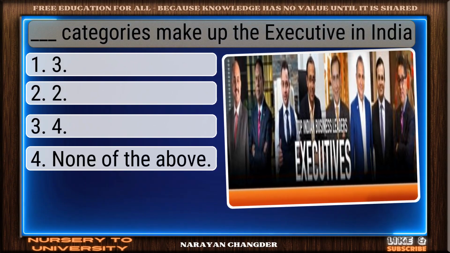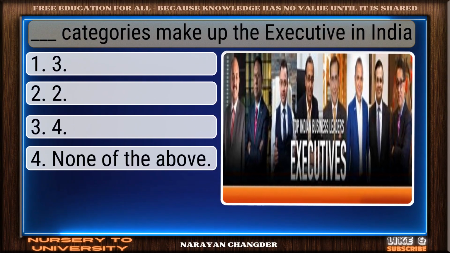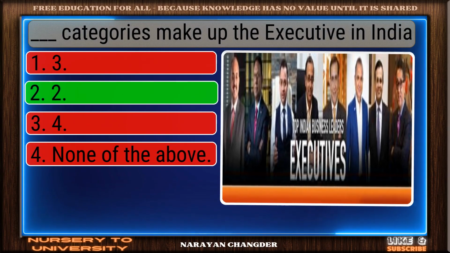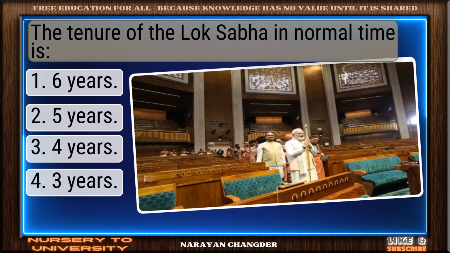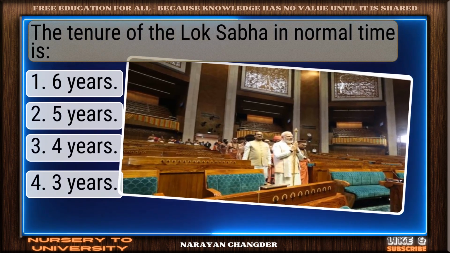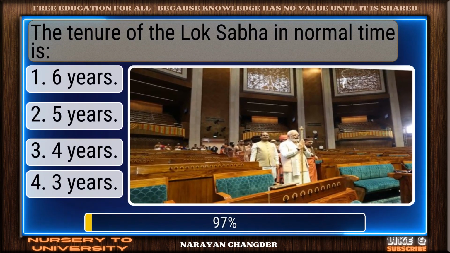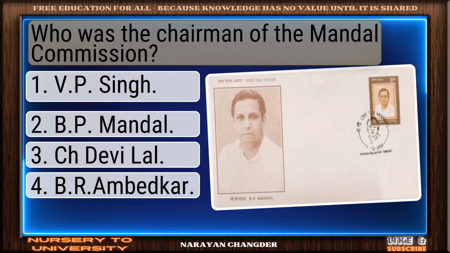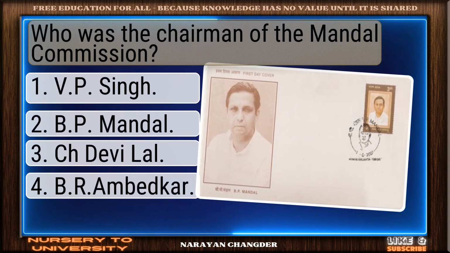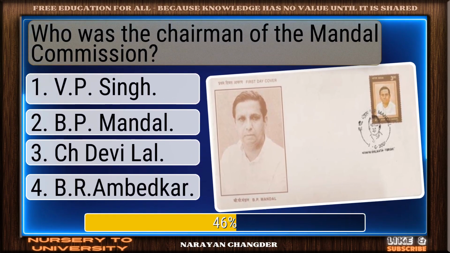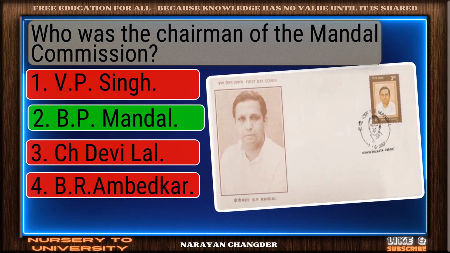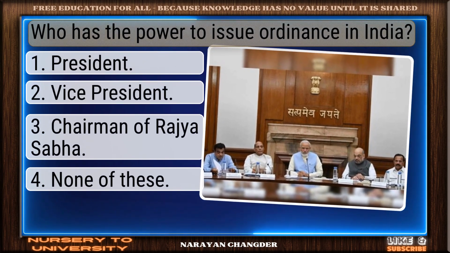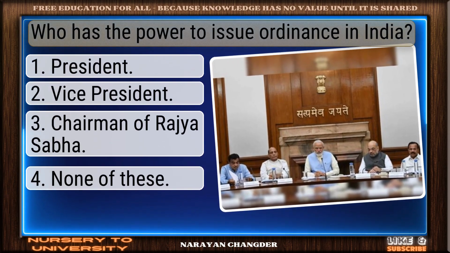Question number 135. Dash categories make up the executive in India. Good job. Your answer too works well here. Question number 136. The tenure of the Lok Sabha in normal time is? Strong choice. 5 years is the right answer. Question number 137. Who was the chairman of the Mandal Commission? You got it. Your choice BP Mandal is right. Question number 138. Who has the power to issue ordinance in India?